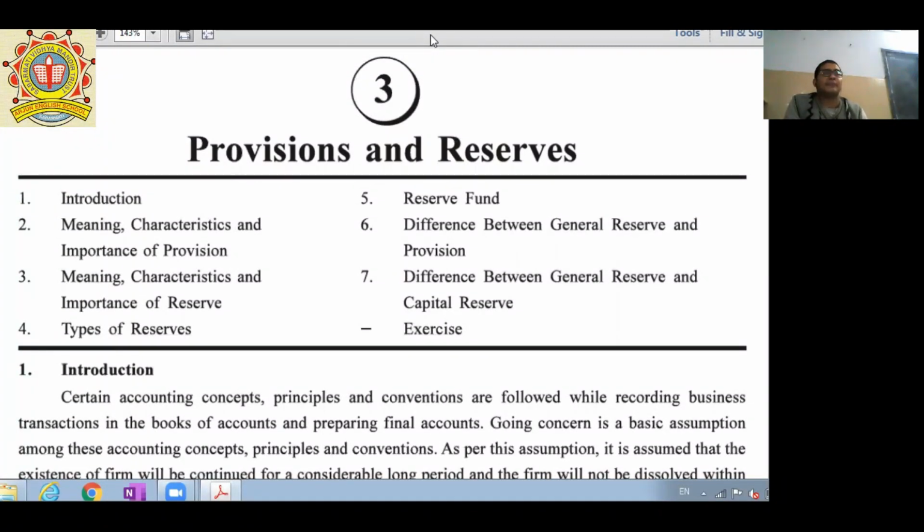See, in every scenario, in every lifestyle, you can see that you are all maintaining some types of reserves and provisions, but exactly you don't know what a reserve is. So I will give you one example. Some of your parents are buying life insurance as well as mediclaim.